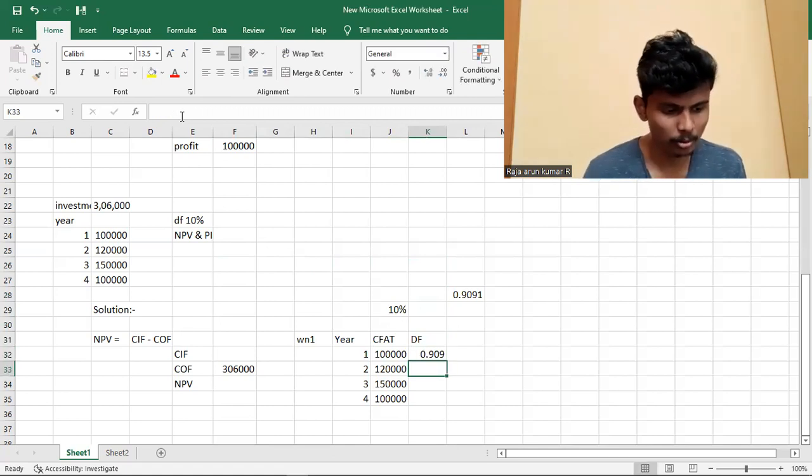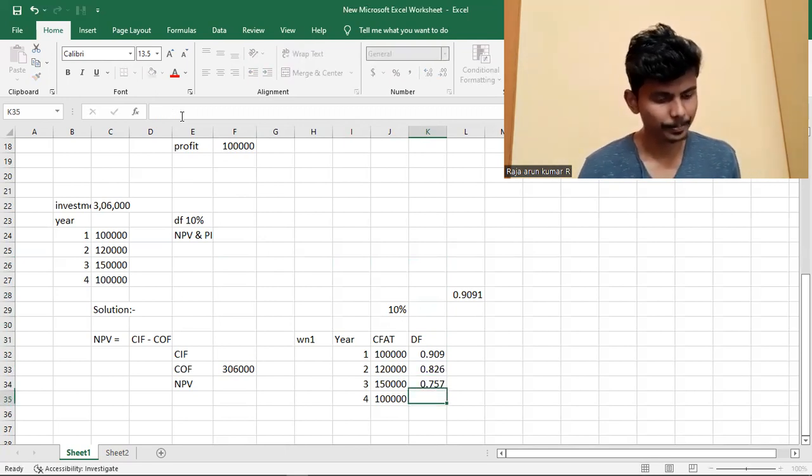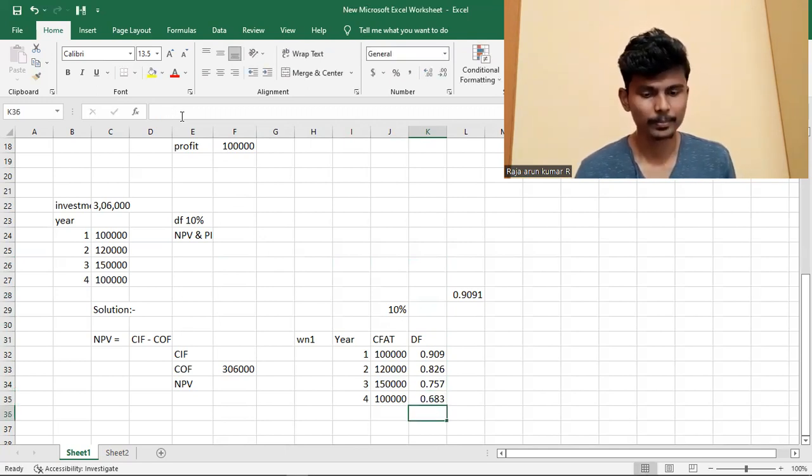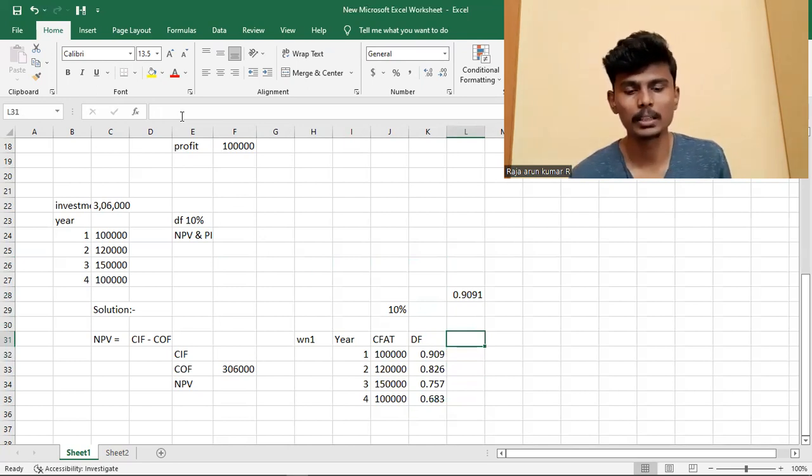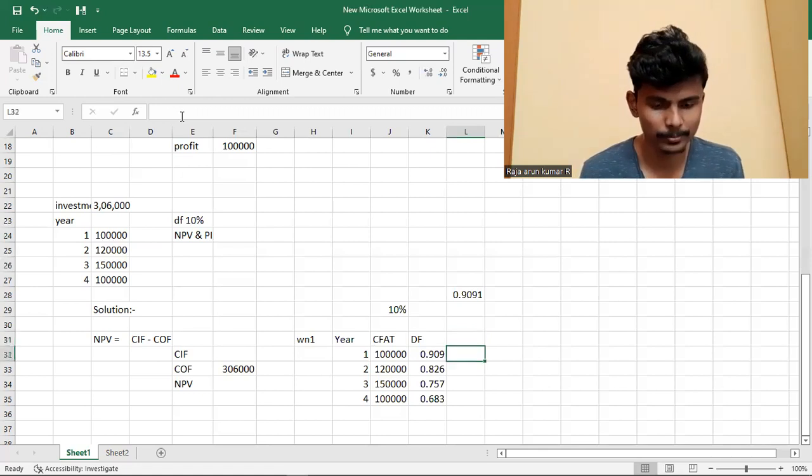Like that we get 0.826, 0.757, 0.683. We multiply the cash flow after tax with the discounting factor. We find out the present value of those cash inflows.